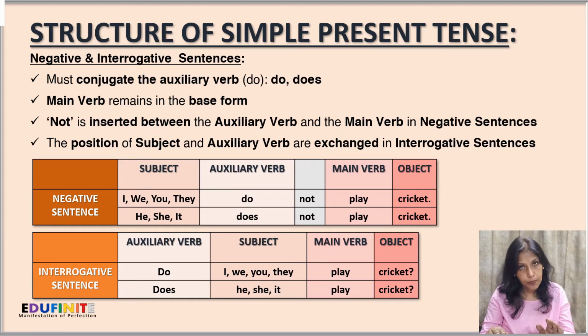And for the third person singular number, as we have seen earlier, we use the auxiliary verb does. So does will come before and it will be: does he play cricket? Does she play cricket? And likewise.